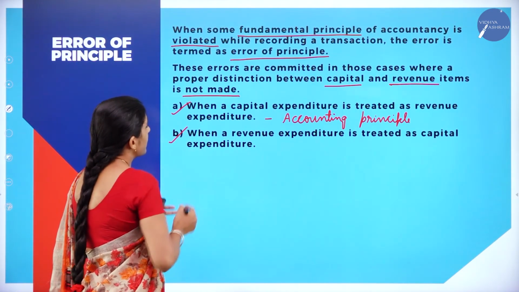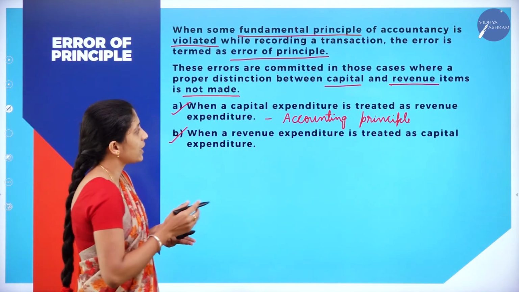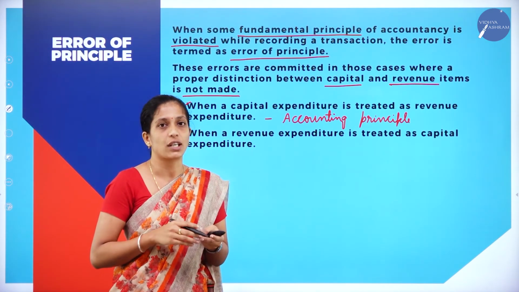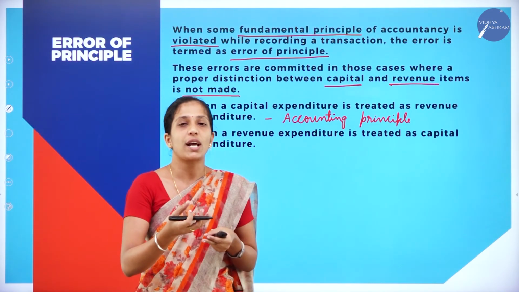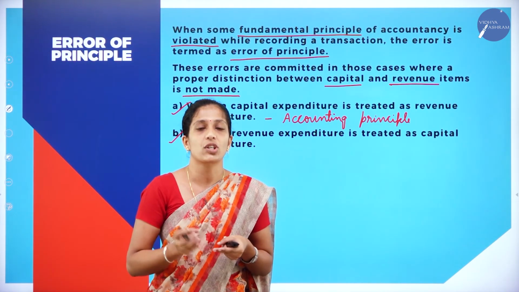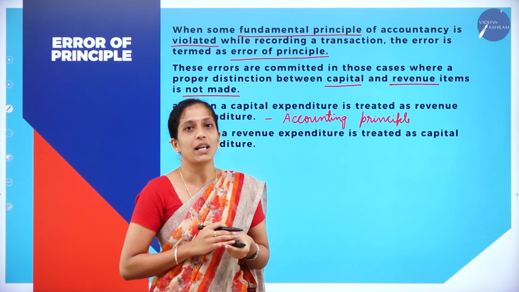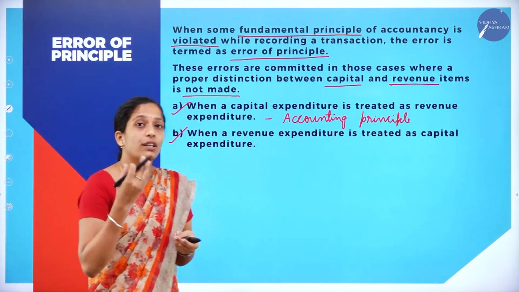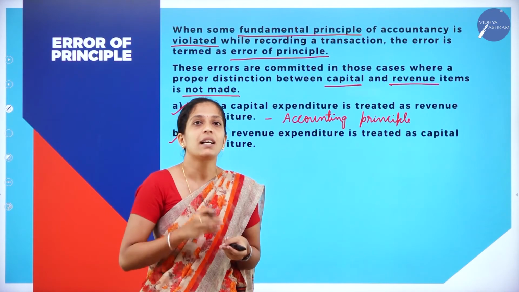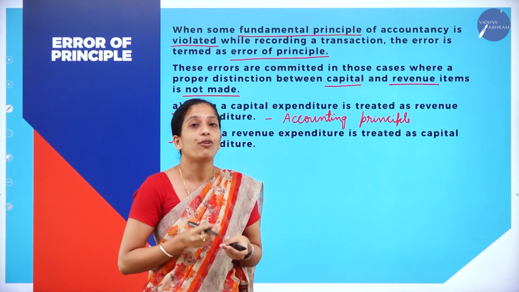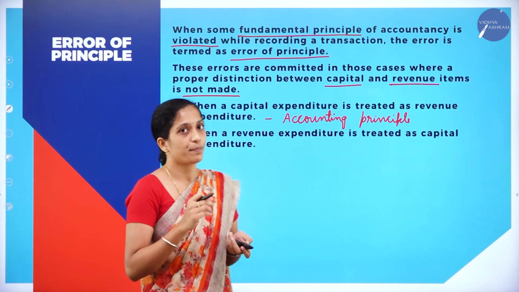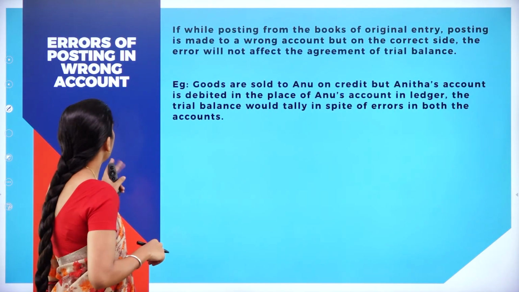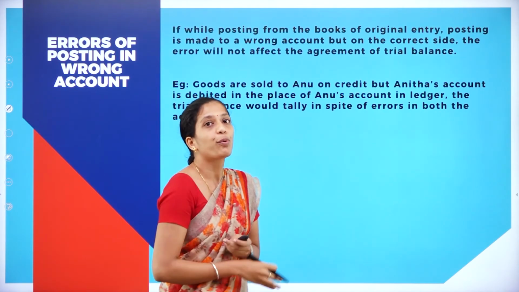And in the same way, the second one is when a revenue expenditure is treated as capital expenditure. So when revenue expenditure is treated as capital expenditure, this is also against the accounting principle. Here also your trial balance gets tallied, but what happens? You are not following the accounting principle, then it is called as what? Error of principle.